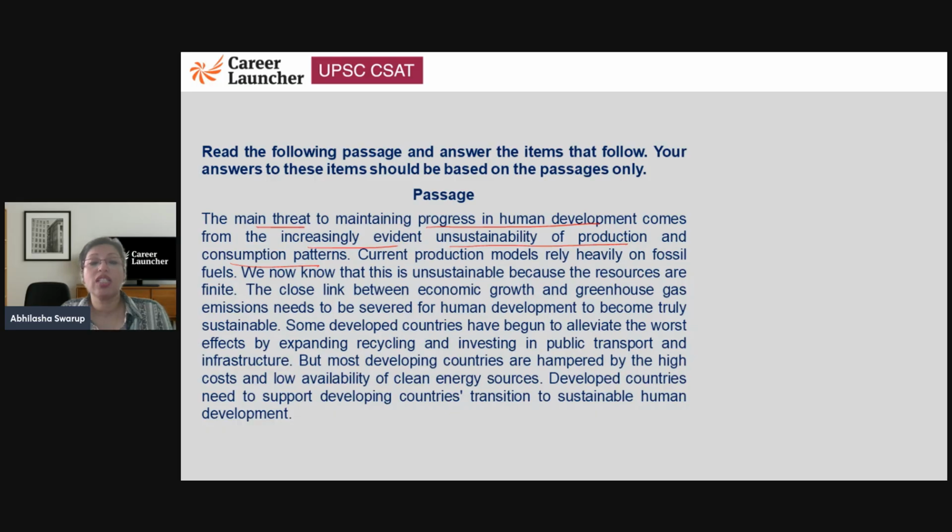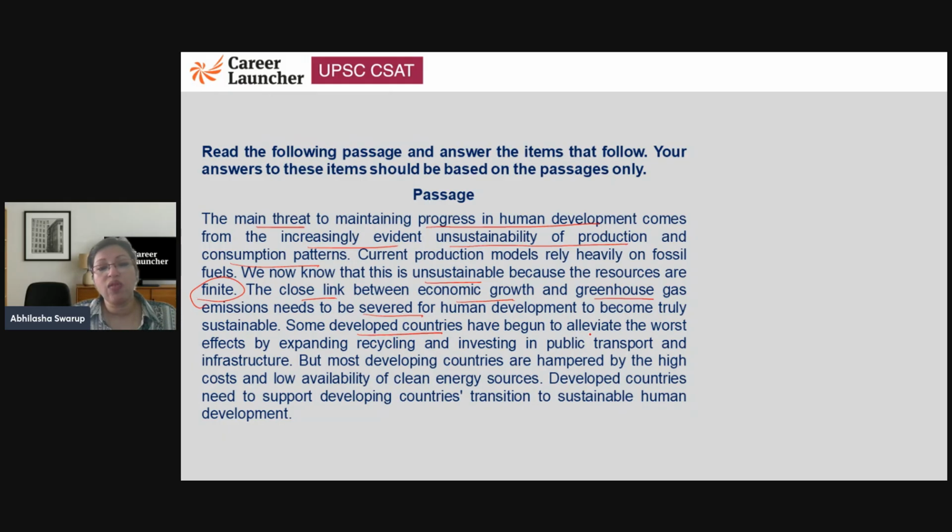Current production models rely heavily on fossil fuels. We now know that this is unsustainable because resources are finite. Obviously, there's only X amount of fossil fuel available. What happens afterwards? So, the close link between economic growth and greenhouse gas emissions needs to be severed. Severed means to separate, to cut, for human development to become truly sustainable. If we really want to make everything sustainable, we have to stop using these fossil fuels, and those greenhouse gas emissions have to be cut, separated.